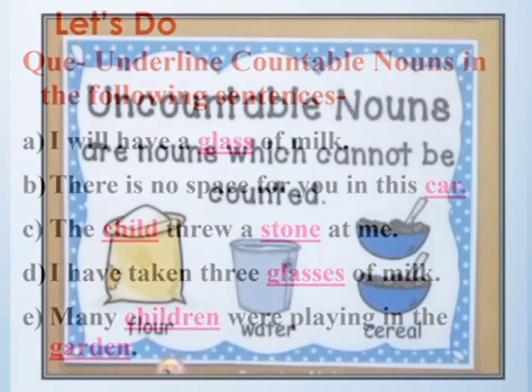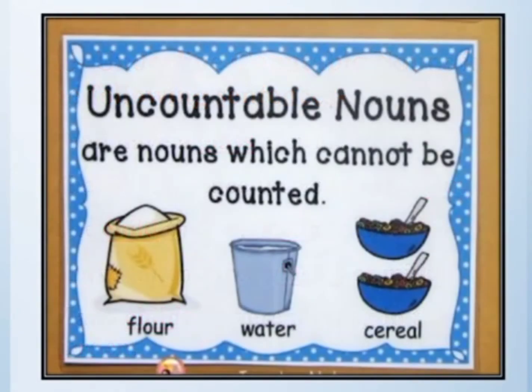Let's move ahead. Now it's uncountable nouns. As the word itself is telling, uncountable. That means the nouns which are not counted. Uncountable nouns are nouns which cannot be counted. Can we count water? No, we cannot count. Can we count cereal? No, we cannot count.